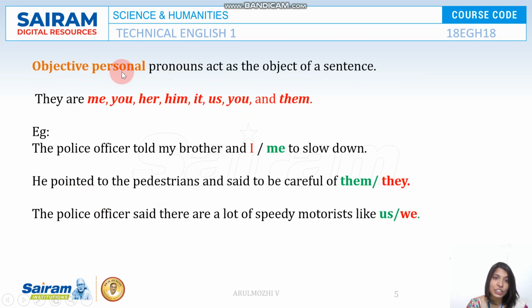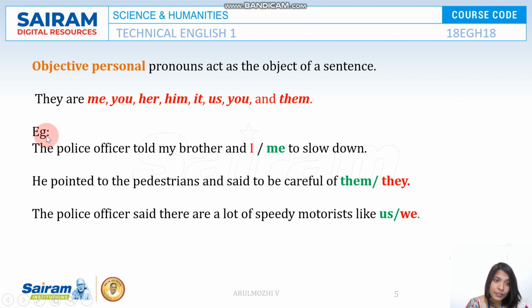Next one, objective pronoun. They act as the object of a sentence. What is the object in a sentence? The object is the one who receives the action in a sentence. What are the objective personal pronouns? Me, you, her, him, it, us, them. These are the objective pronouns.